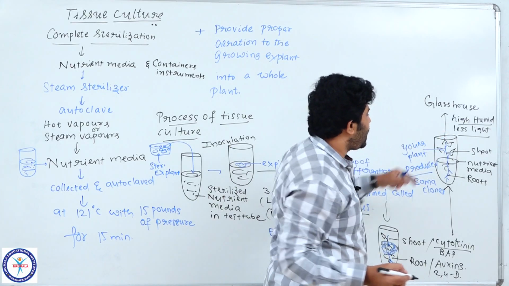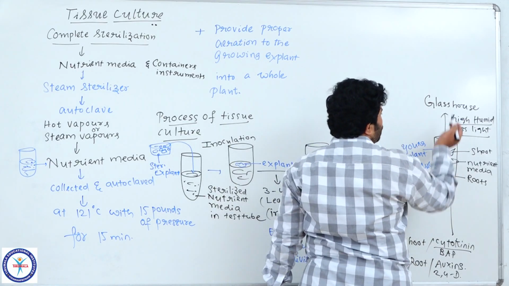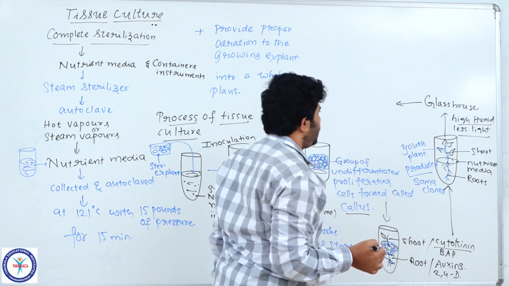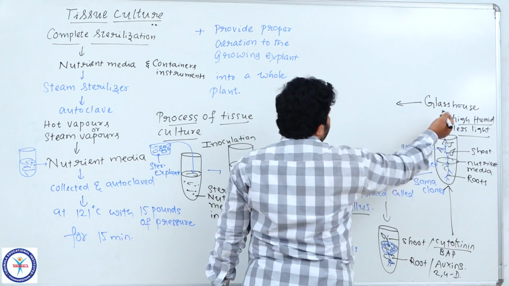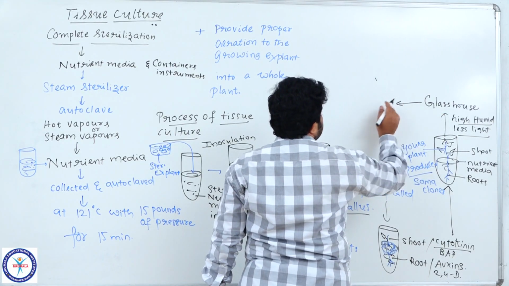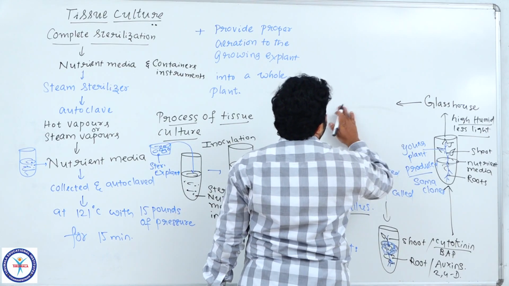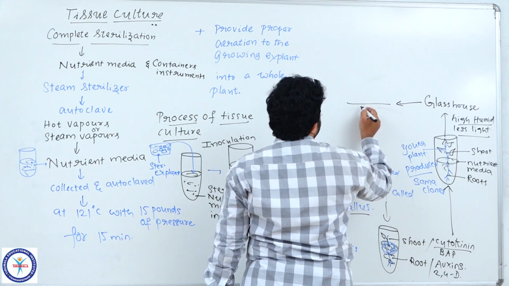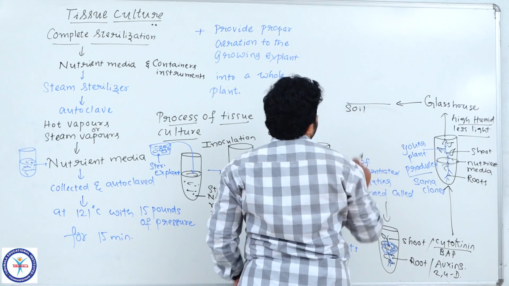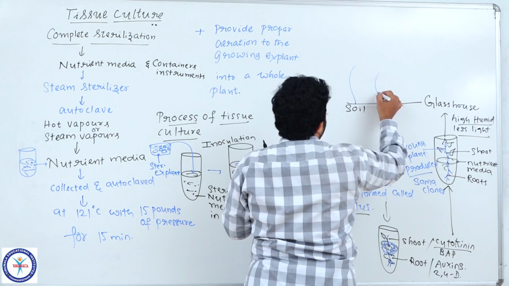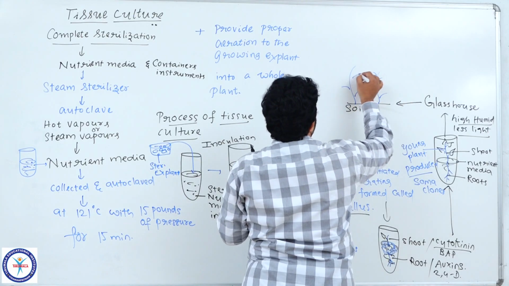Slowly we are trying to adapt the plant towards the environmental conditions. After a few weeks, from the glass house, these are the plants. We directly collect them and place them in the soil. In the soil we directly grow and place these plants.